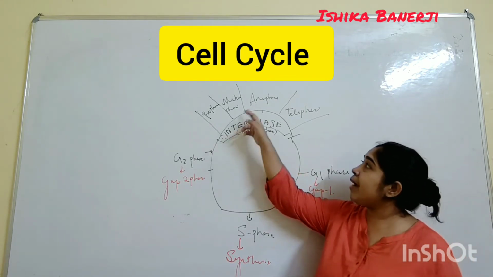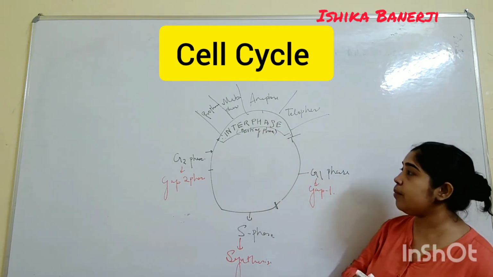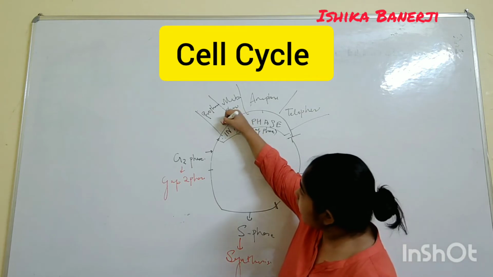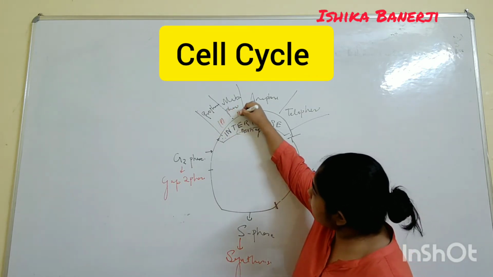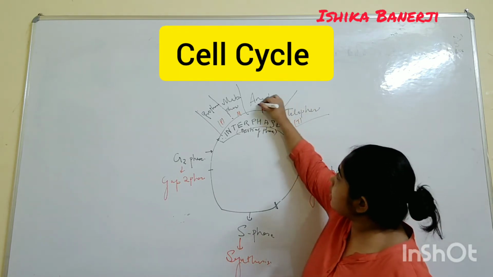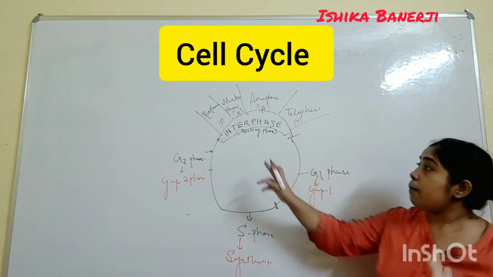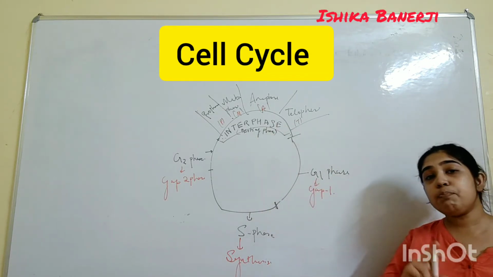Now pro, meta, ana, telo. How will you remember this? I have remembered it this way: P, M, A, T. M, A, T, we all know mat. So just remember M, A, T, mat. P, mat. We are using a P type of mat.